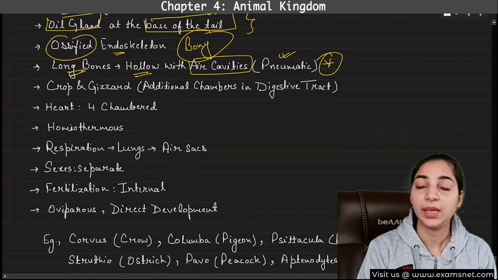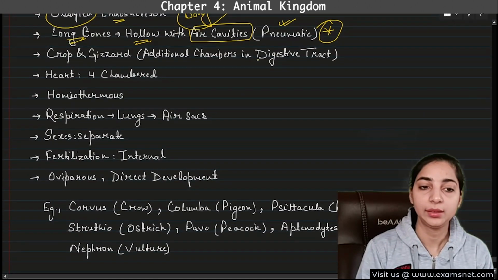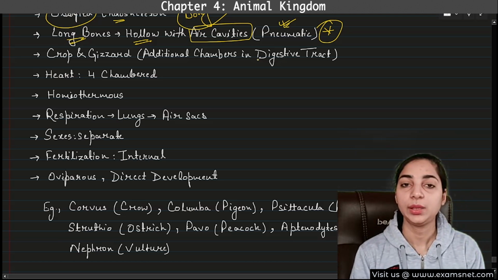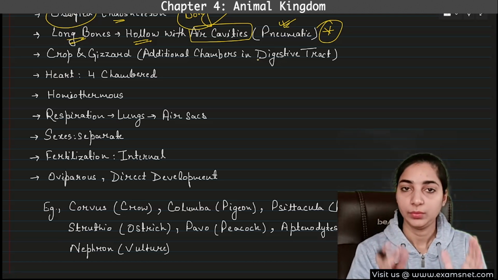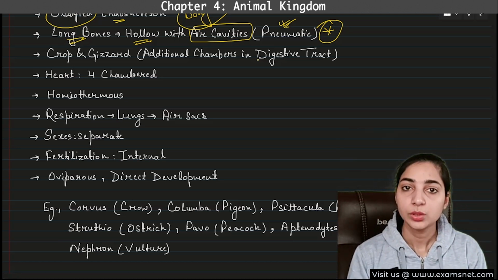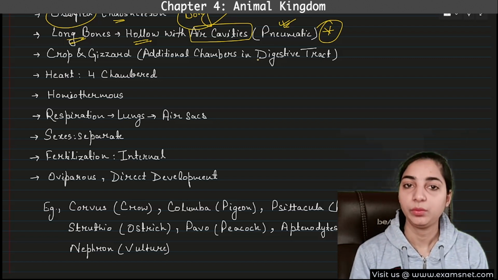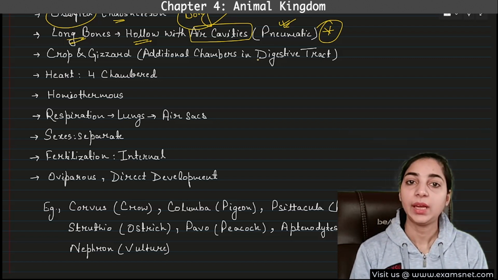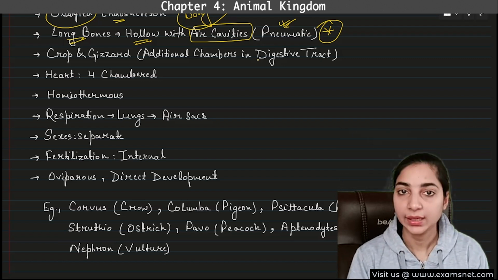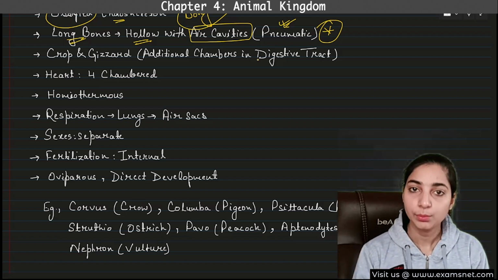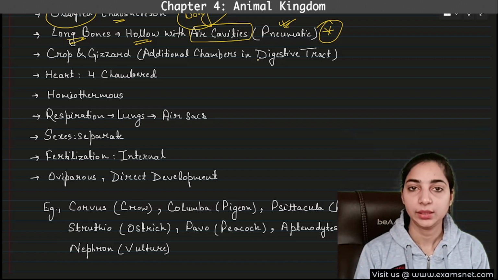And why is it helpful? These pneumatic long bones are important. Why? Because since they are hollow, their mass is less. So this decreases their weight, and that is why they are able to fly high in the sky. Because of the less mass, they are able to fly high in the sky.